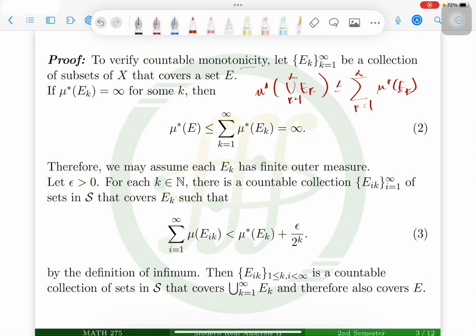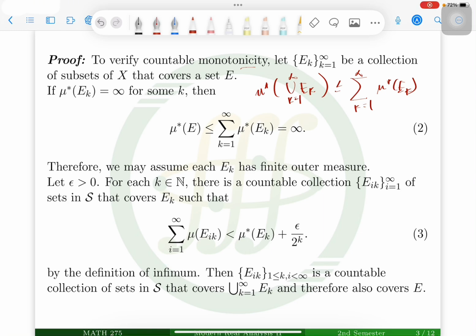By the definition of the infimum, we let epsilon be arbitrary greater than 0. For each k in N, there is a countable collection E sub ik of sets in S that covers E sub k, such that the following holds. Take note of this, because we will use it in the next slide. Then, our E sub ik is a countable collection of sets that covers the union of the E sub k.